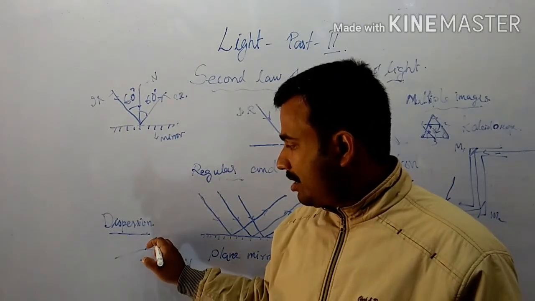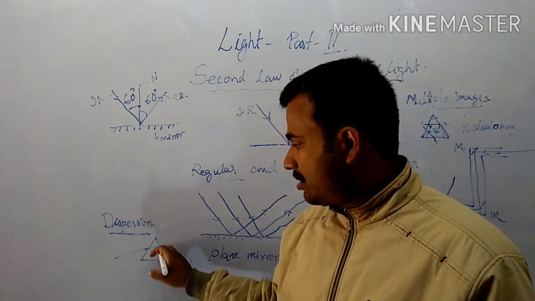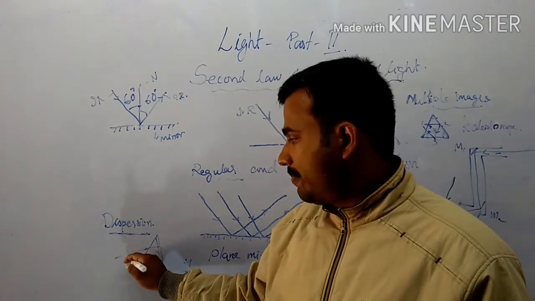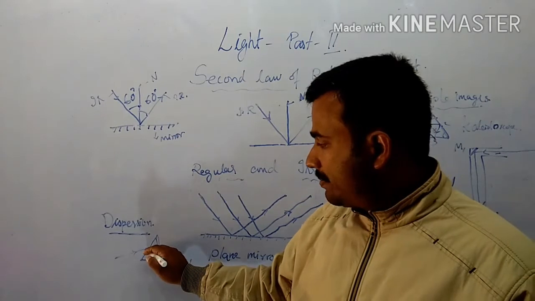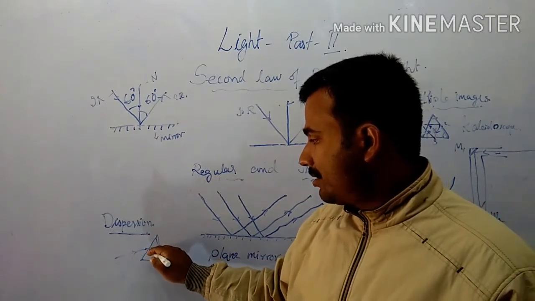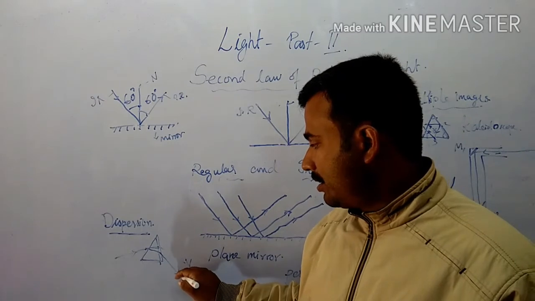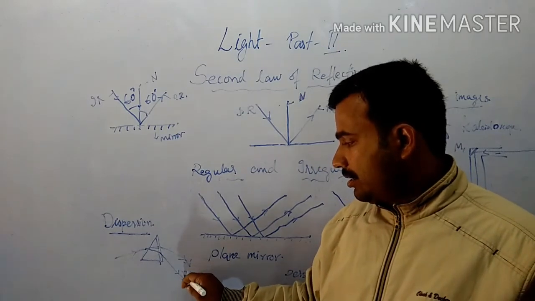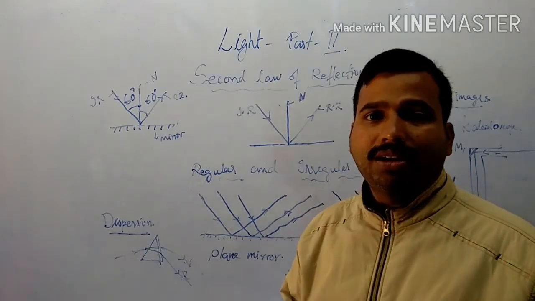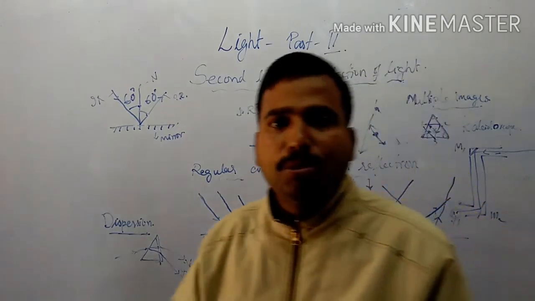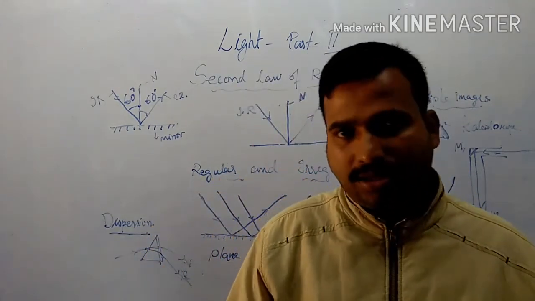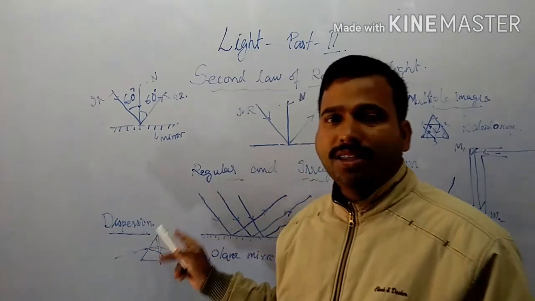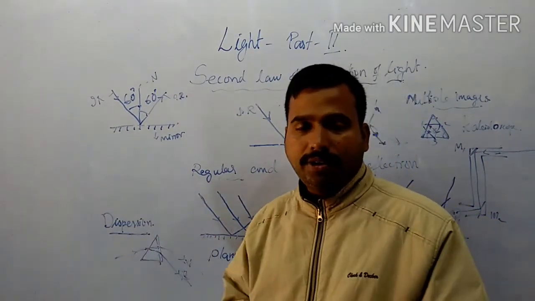Suppose you pass this sunlight through a prism, this is called a prism. If you pass sunlight through a prism, what will happen? It will split the rays of light into 7 constituent colors. See here you can see. These 7 colors are acronymed as VIBGYOR: violet, indigo, blue, green, yellow, orange, red. Understand this phenomenon? Dispersion is the splitting of white light into its constituent colors.